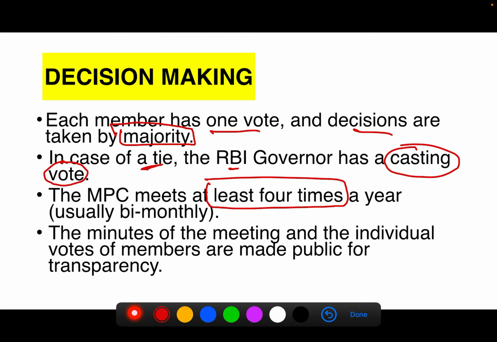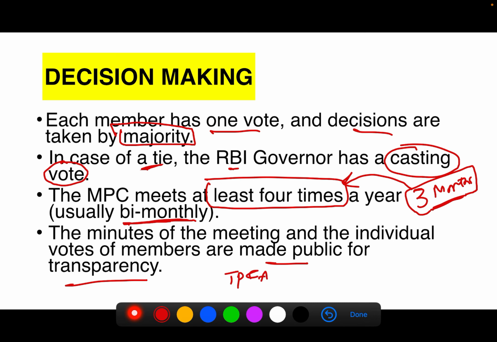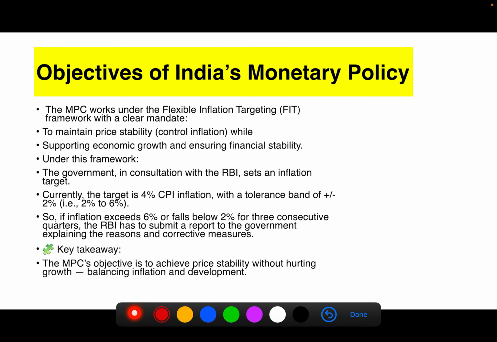4 times means they should meet at least once every 3 months. This will fulfill the condition of 4 times. But they usually meet bi-monthly, once in 2 months. The minutes of the meeting and the individual votes of members are made public for transparency. The main thing is that this was brought in to bring transparency and accountability. So the minutes of the meeting, the discussions, and the voting of the members will be made public.